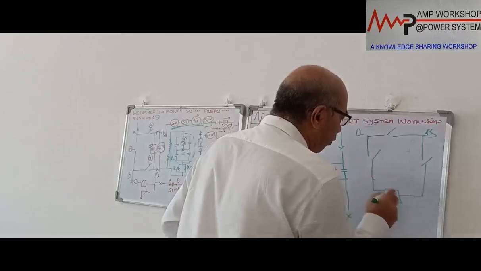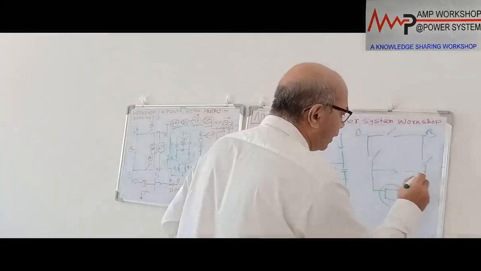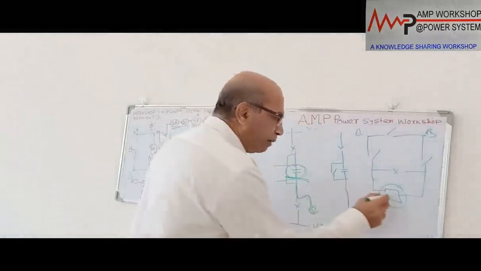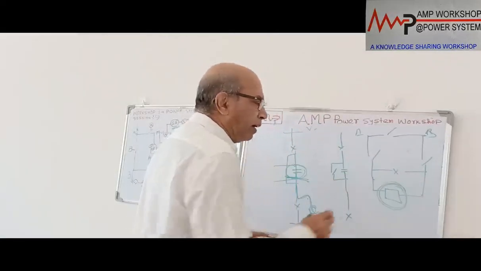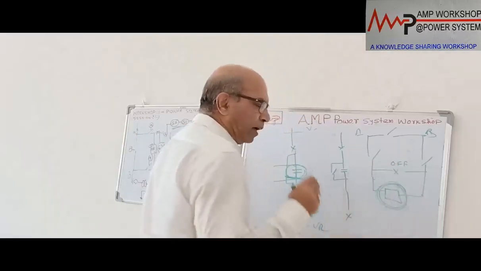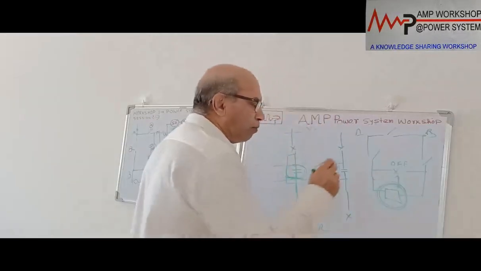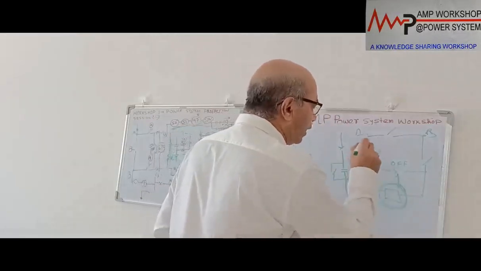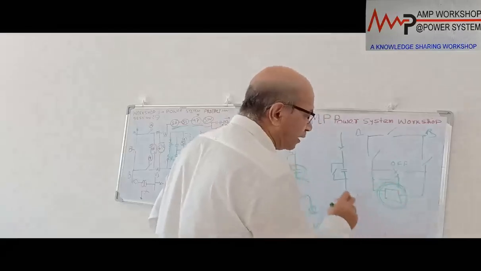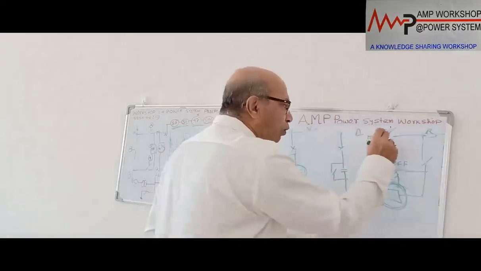And for any fault in the capacitor bank, what do we do? We put one circuit breaker over here in parallel. This breaker is normally off. When any of the protections operate for the capacitor bank, the moment the capacitor bank fails for any fault, immediately this breaker will get closed. The moment this breaker closes, the capacitor bank has an impedance path, so immediately power will flow this way. Then what do we do? We close this isolator.